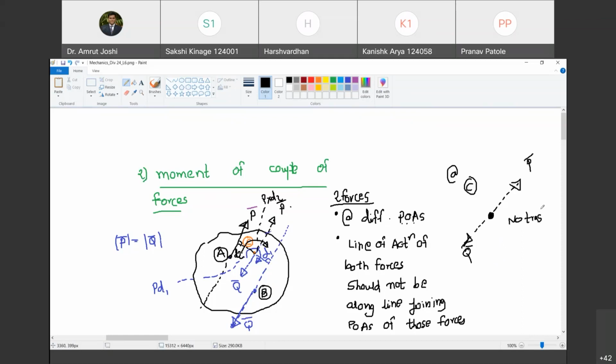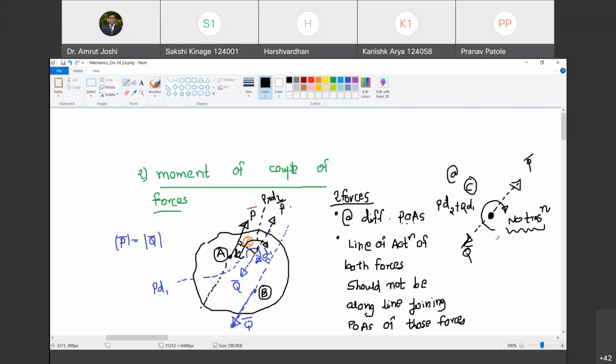No translation, because translation is the effect of force, rotation is the effect of moment. Are you with me? Yes, sir. And now this point C also experiences a moment. How much moment will it experience? Both moments are clockwise. So can I add their magnitudes? Yes. So can I write it as P into d1, P into d2, sorry, plus Q into d1? Are you with me? Yes, sir.